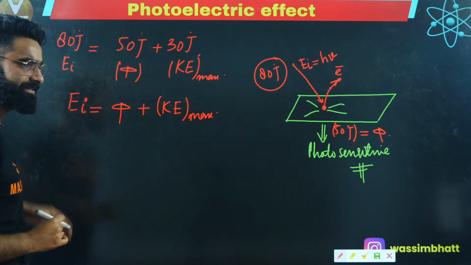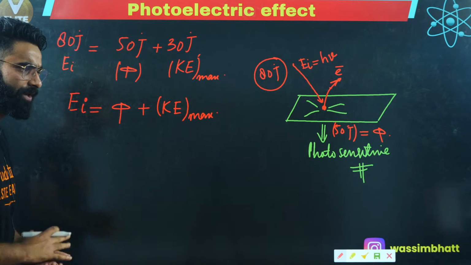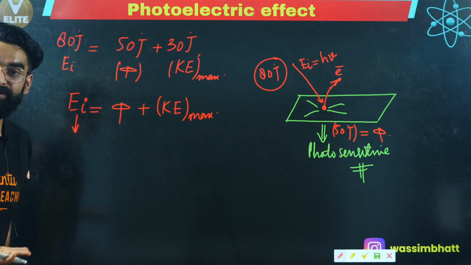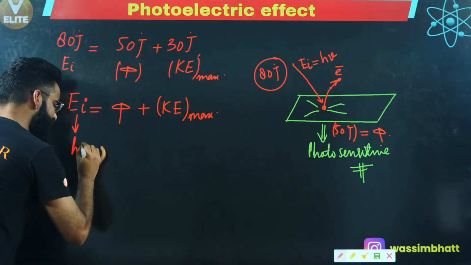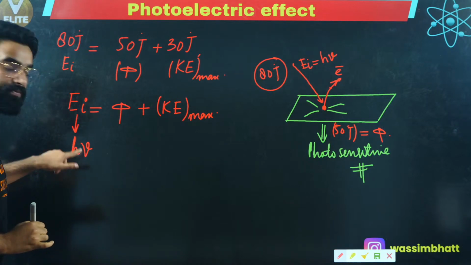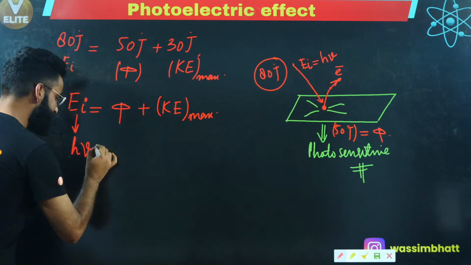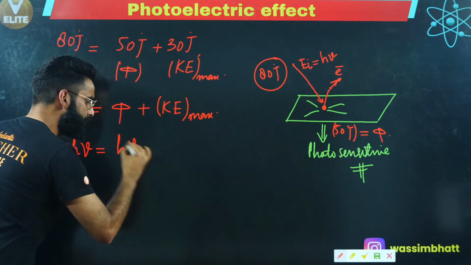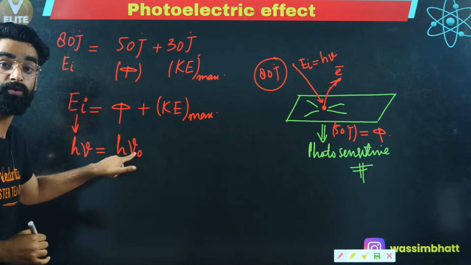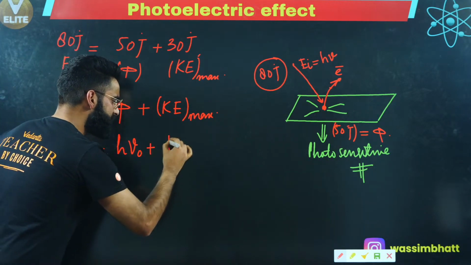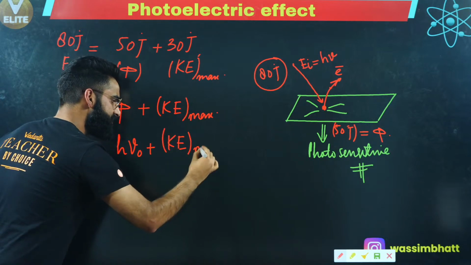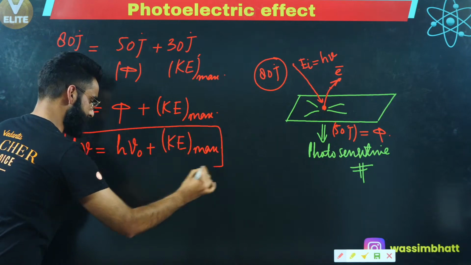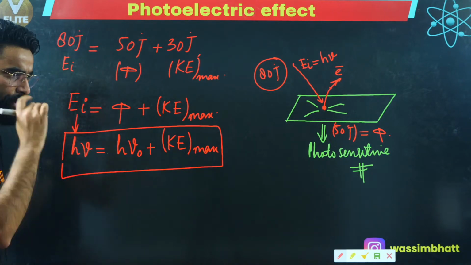Now if we generalize this equation a bit more, understand, E_I is the energy which the incident radiation possesses, which you all must be knowing now, that's equal to h nu, where nu is the frequency of the incident light, is equal to, what is phi over here? It is the work function. Work function, as we all know, is h nu naught. What is nu naught over here? Nu naught is the threshold frequency, okay? And plus kinetic energy maximum. This equation which I have over here, this is something which I call the photoelectric equation, point number 1.